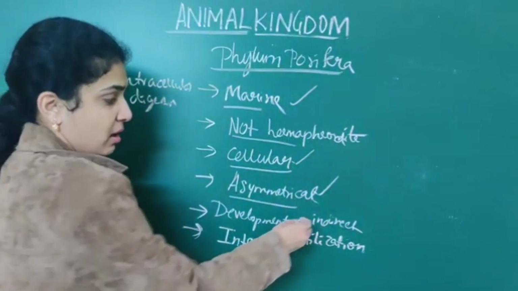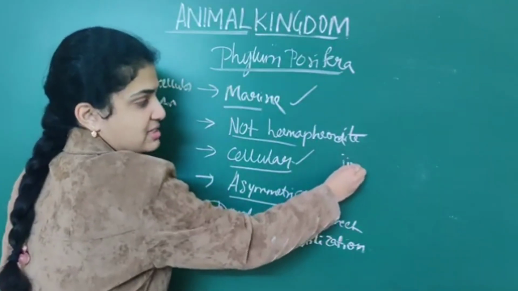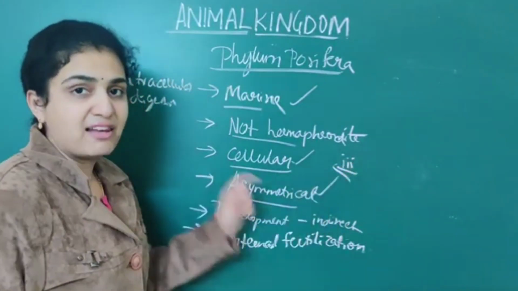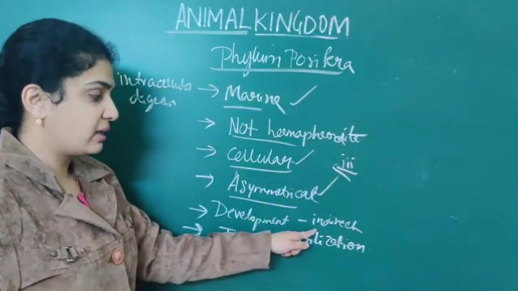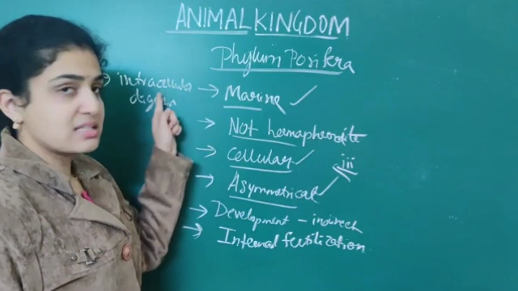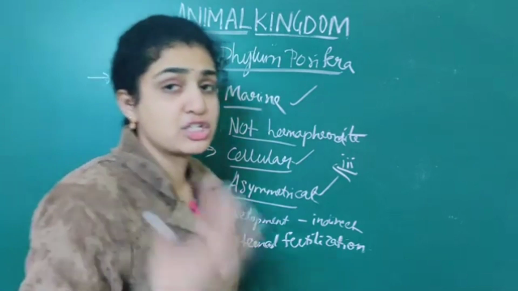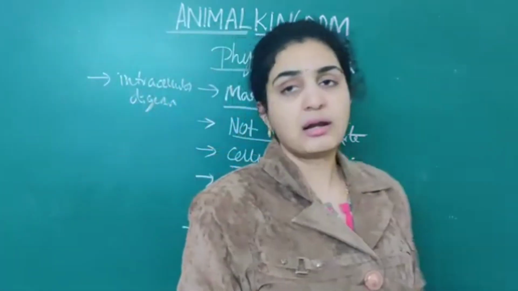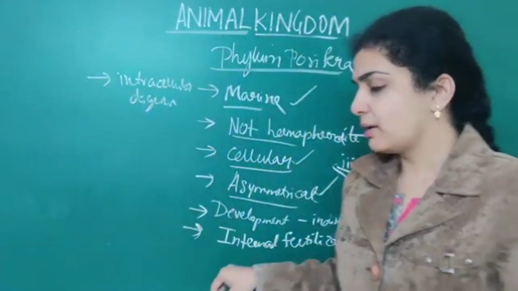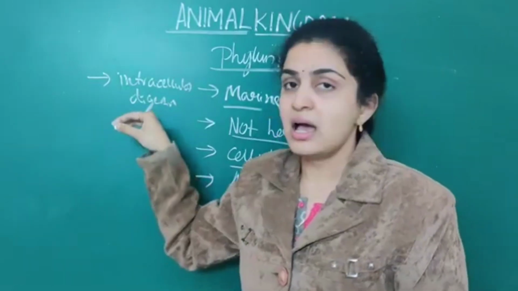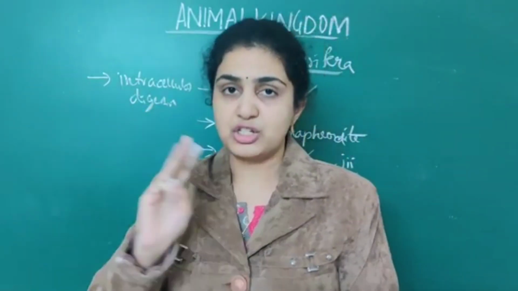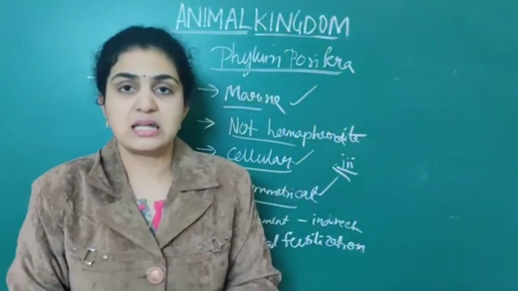Next, you should remember, with all I's only it will start. That is I, alphabet I. That is indirect development, internal fertilization as well as intracellular digestion. I am saying you easy how you can remember. That is indirect development, internal fertilization as well as intracellular digestion. 3 I's. So that is done.